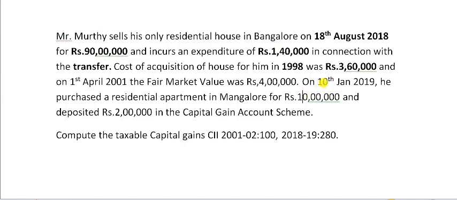Cost of acquisition for him in 1998, year of acquisition, very important, was rupees 3,60,000. So the amount back then, whatever he paid, was rupees 3,60,000. He has sold that for 90 lakhs. And on 1st April 2001, the fair market value was rupees 4 lakh.